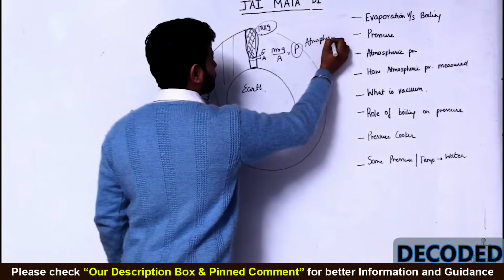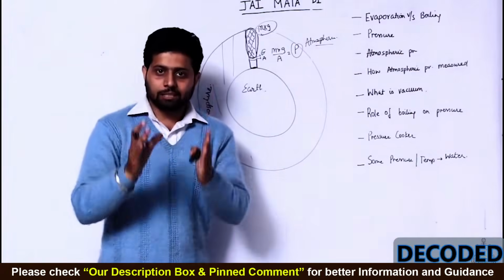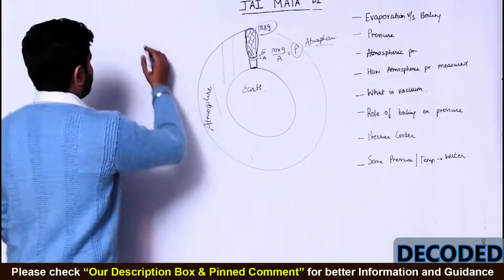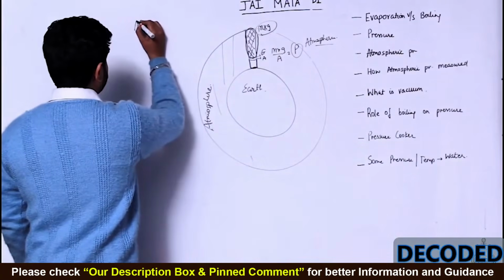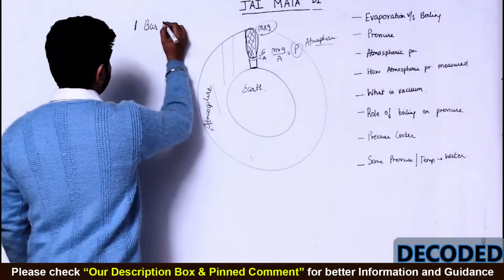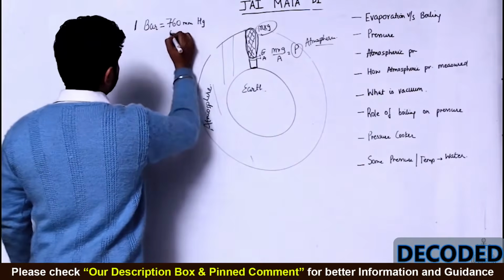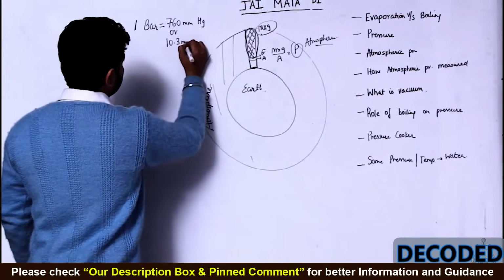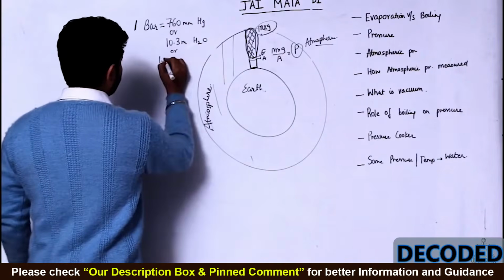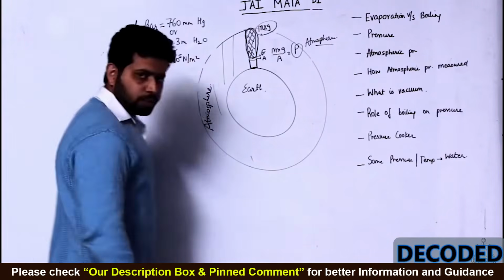Okay guys? So what is atmospheric pressure? Pressure exerted by the atmosphere. That's the first thing. Clear? Now what is its value? Atmospheric pressure is measured in bars. 1 bar atmospheric pressure at sea level is 760 mm Hg, or 10.3 meter water column, or 1.01 into 10 to the power 5 Newton per meter square.